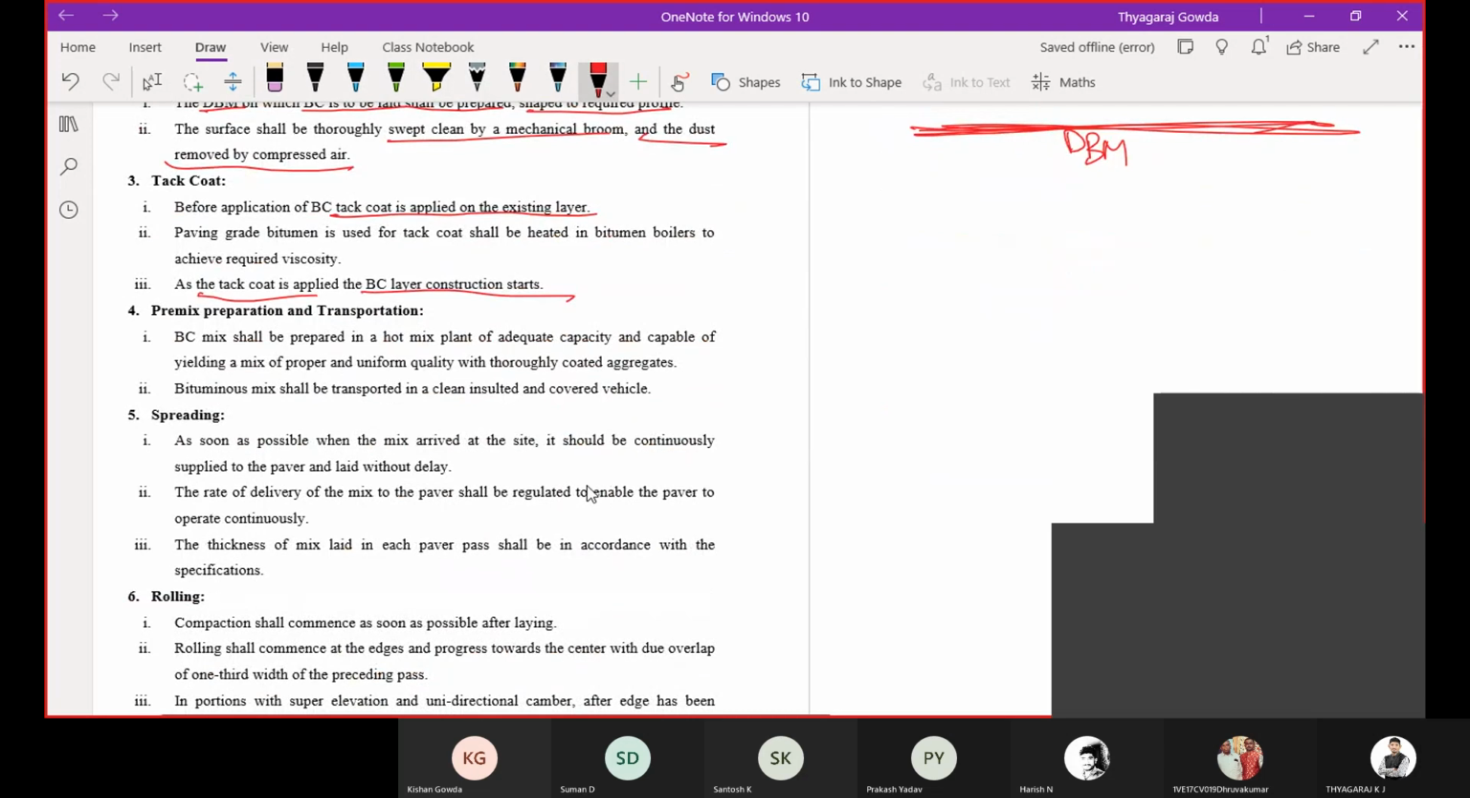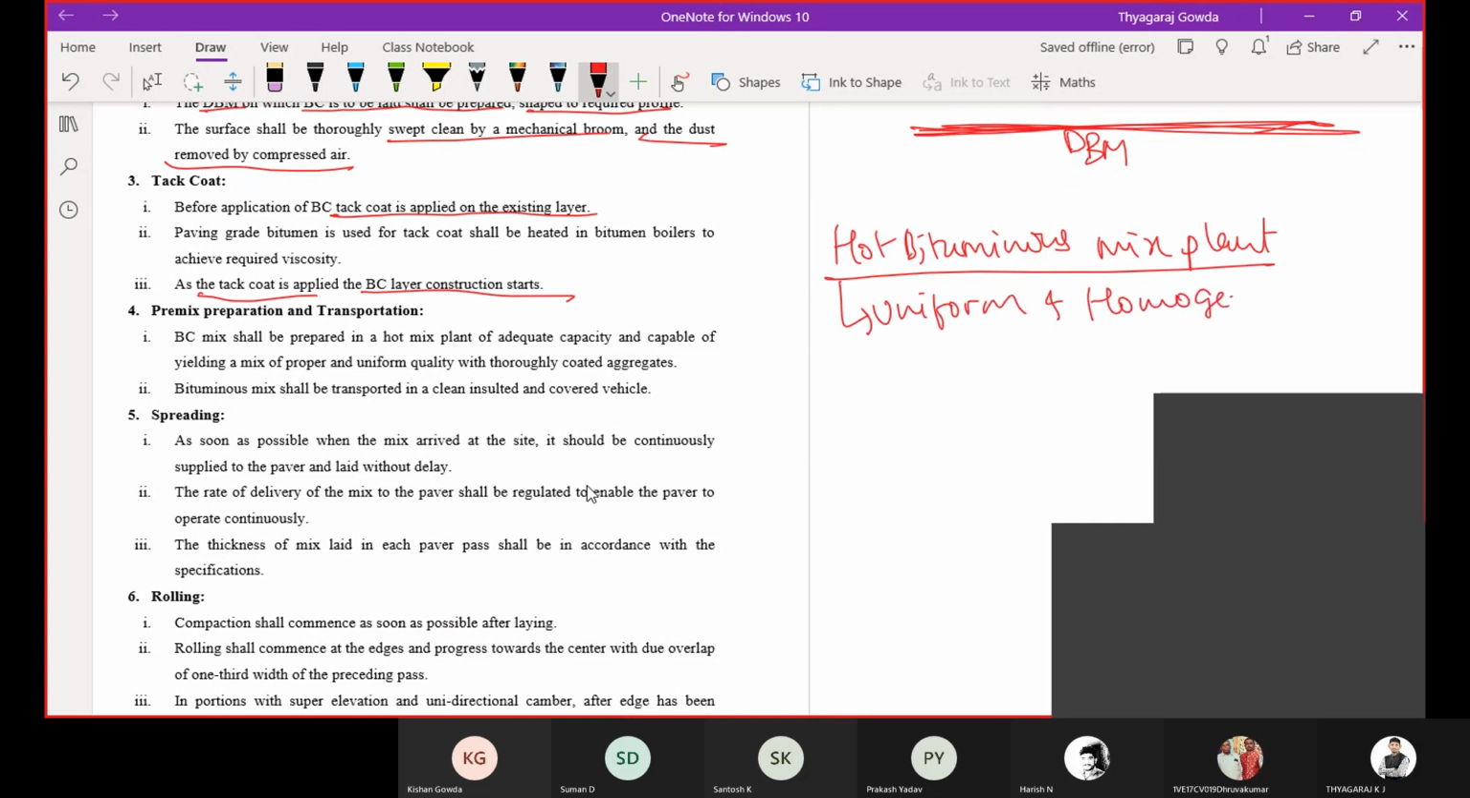Then premix preparation, I told you, hot bituminous mix. We are going to use a hot bituminous mix plant for premix preparation, which will produce a uniform and homogeneous mix. The hot bituminous mix plant should produce a homogeneous and uniform mix without segregation. If the mix is produced like that, we call it a hot bituminous mix plant.